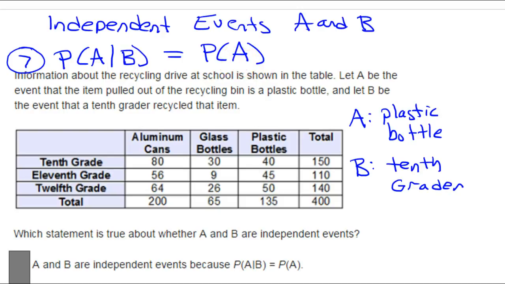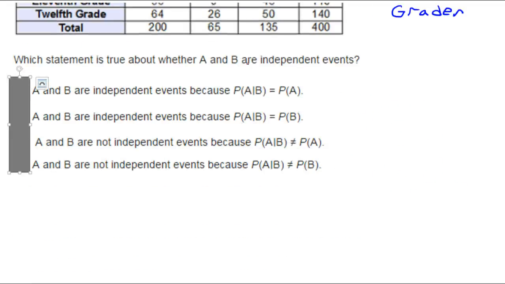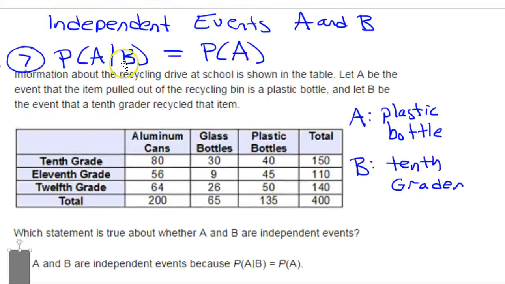If I took condition B and scribbled it out, it would give me the probability of A. So the fact that condition B is thrown in there is not actually changing the probability. That's how you know that events are independent.